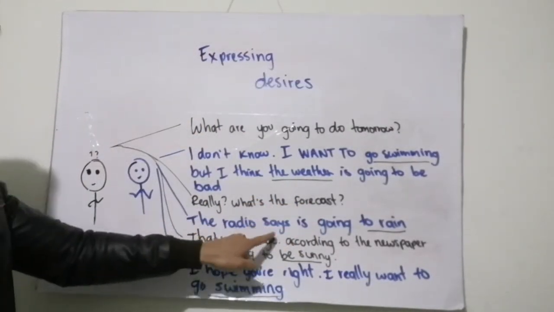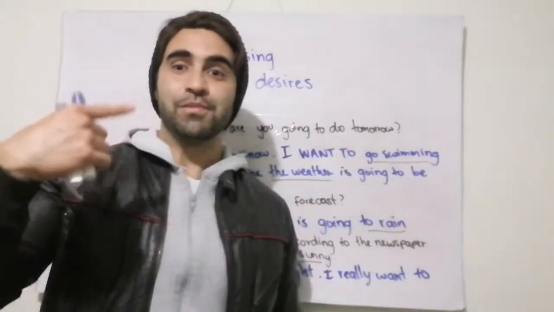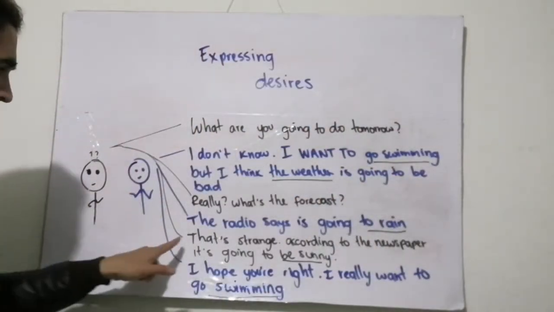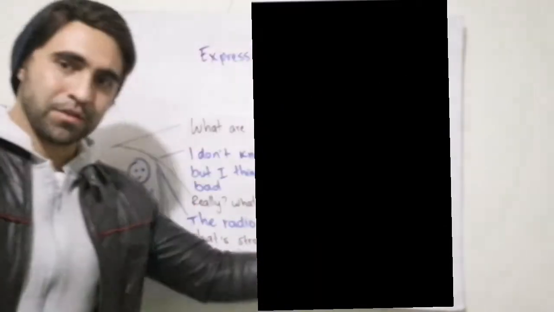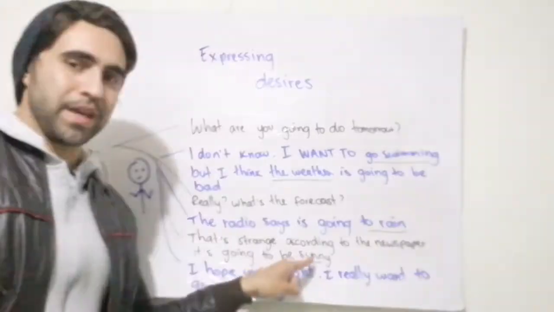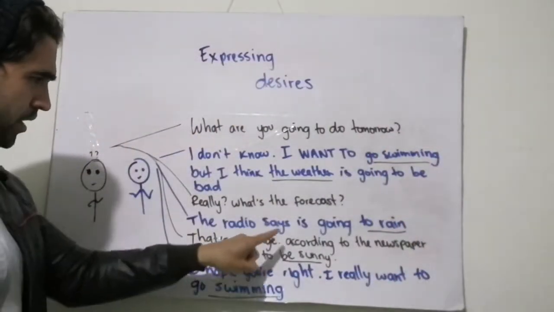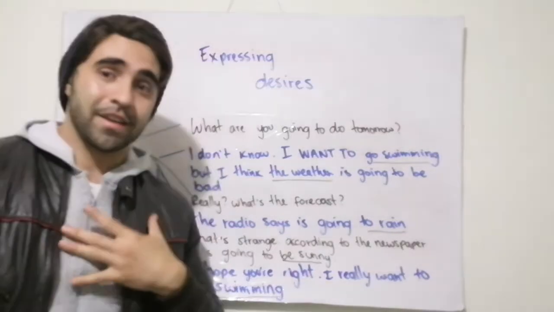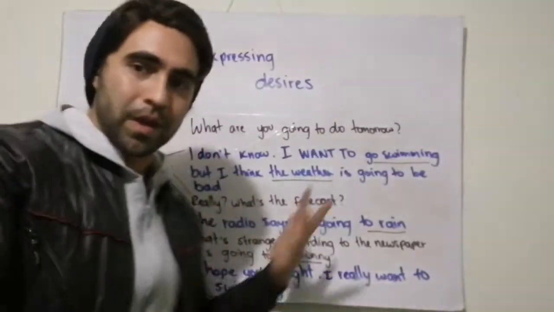The radio says it's going to rain. So according to the forecast, tomorrow it's going to rain. And this person says, that's strange. According to the newspaper, it's going to be sunny. Now, the opposite of rain is sunny. So it says, that's strange. According to the newspaper, it's going to be sunny. And he says, I hope you're right. I really want to go swimming.